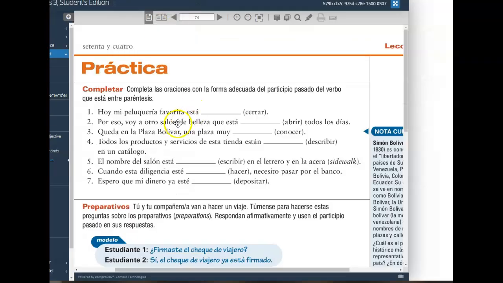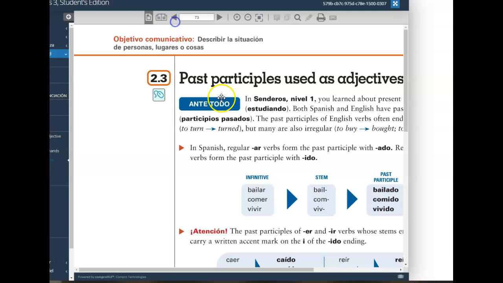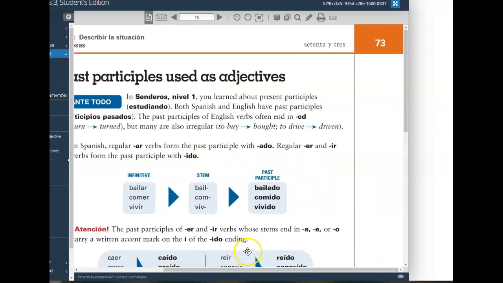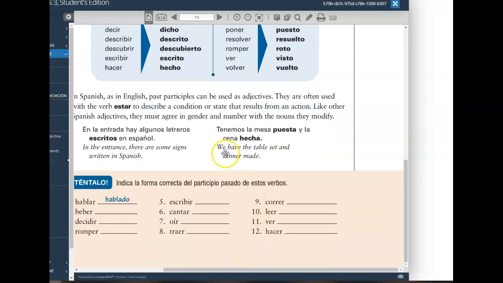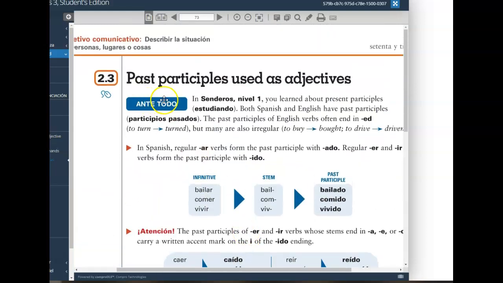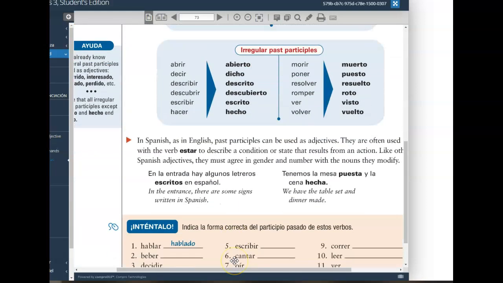Looking at activity 1 here on page 74, completa las oraciones con la forma adecuada del participio pasado del verbo que está entre paréntesis. Easy peasy. Take the verb that's provided, complete the sentence using the appropriate form, and again, the past participle, which typically ends in ADO or IDO, if used as an adjective, which is the whole point of this grammar, demonstrating how past participles can be used as adjectives.